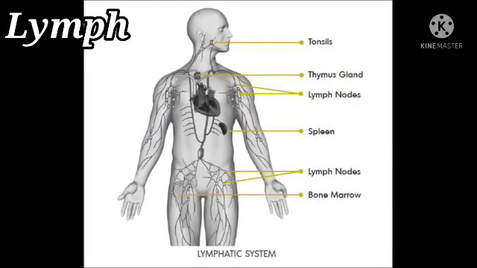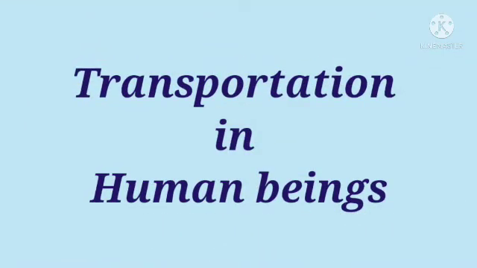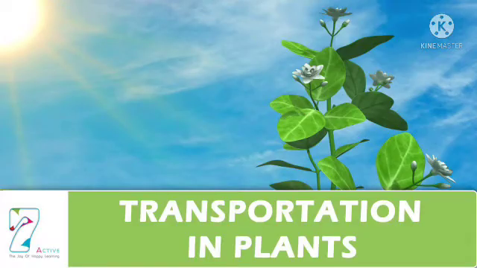Lymph is the fourth component of the human circulatory system. Lymph is a colorless liquid. It is collected in intercellular space from the blood. Lymph also helps in transportation of nutrients. Since we discussed transportation in human beings, now let us discuss transportation in plants.